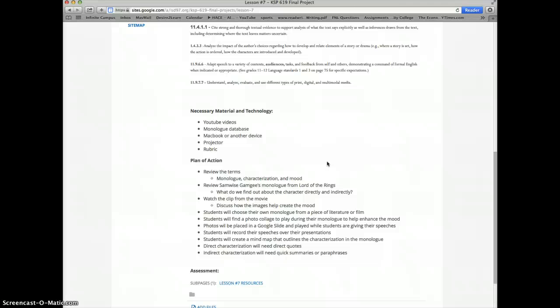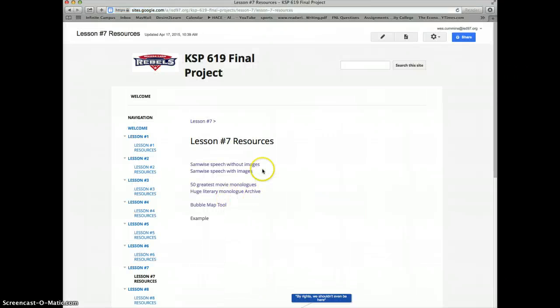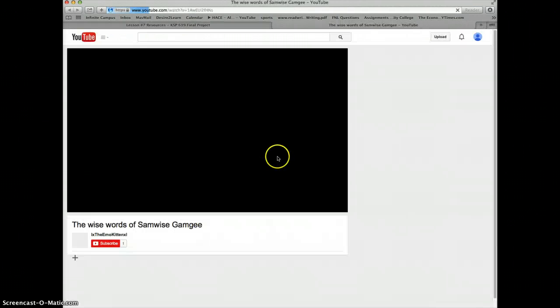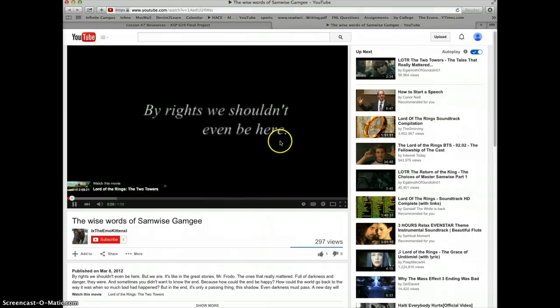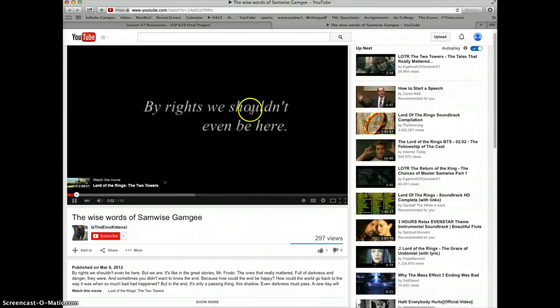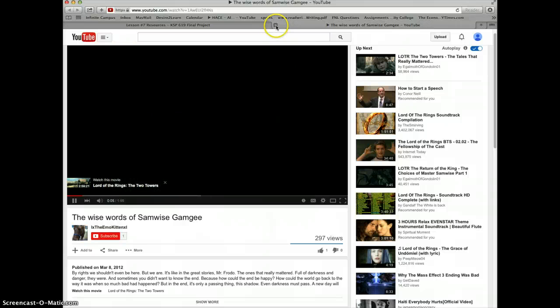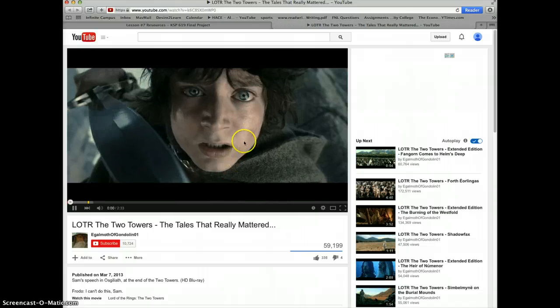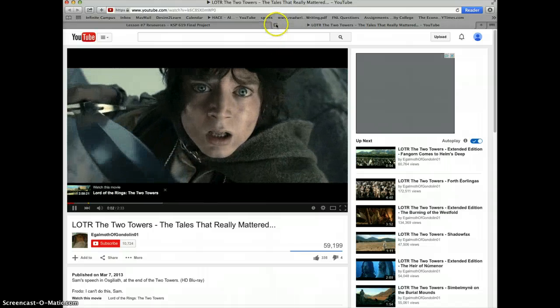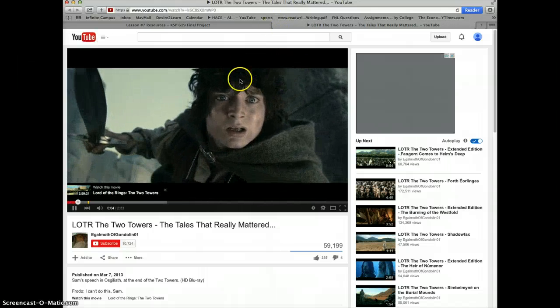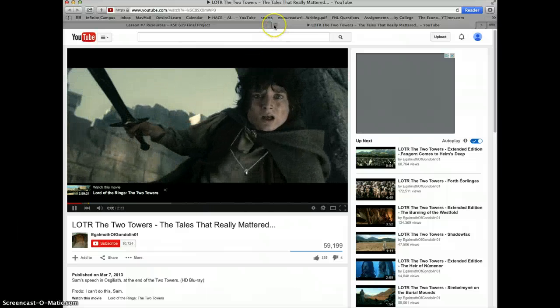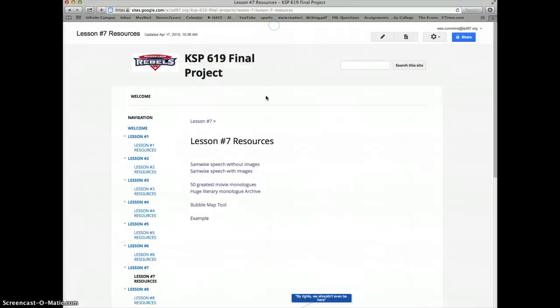Students are familiar with the term of characterization as well. So on the resource page, I have linked to the Samwise Gamgee speech. This would be the one that we'd be looking at as a class. The first video has just the text. The second video is the same speech, but this time it actually has the images from the movie, and we would talk about how the images help create the mood and the characters along with the text.